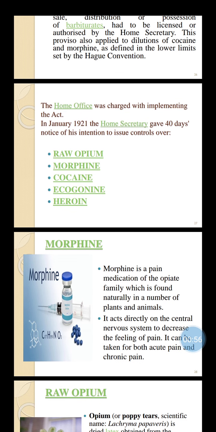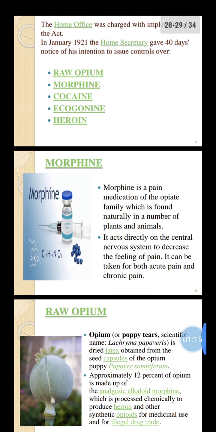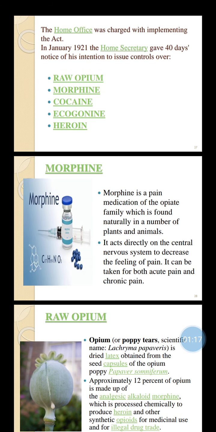There are five types of drugs that are prohibited or controlled: raw opium, morphine, cocaine, ecgonine, and heroin. In the last lecture you saw three of them: raw opium, morphine, and cocaine. Today we will discuss ecgonine and heroin.